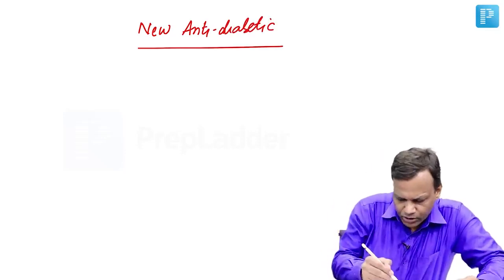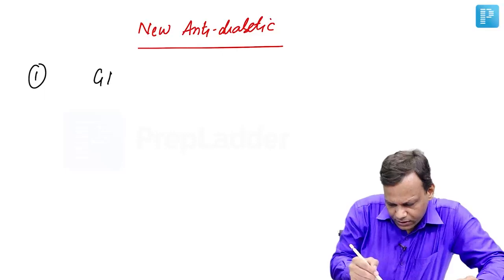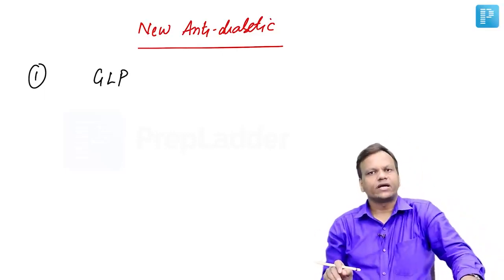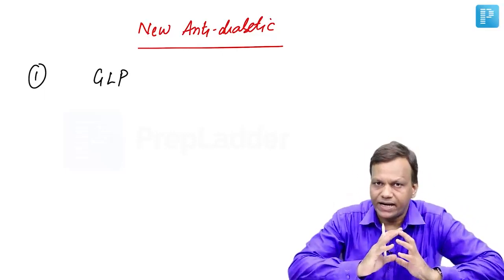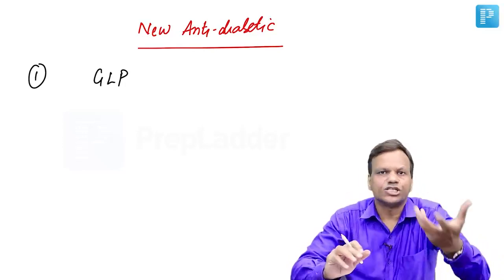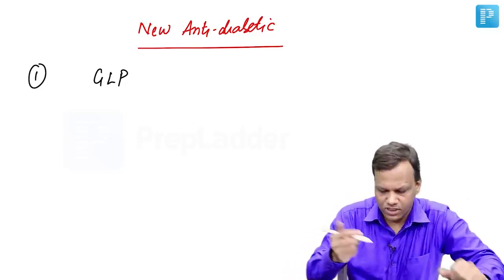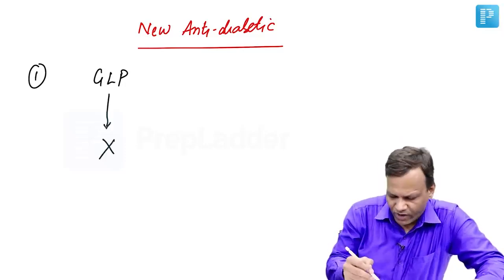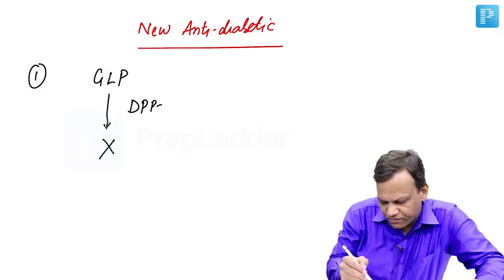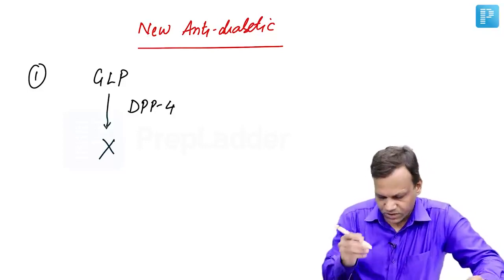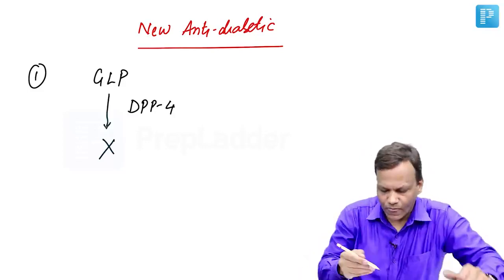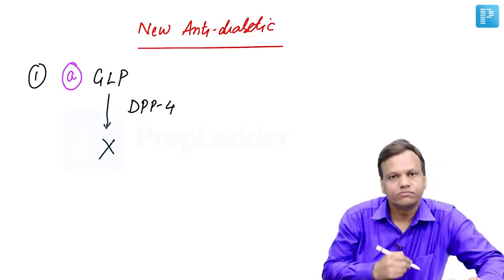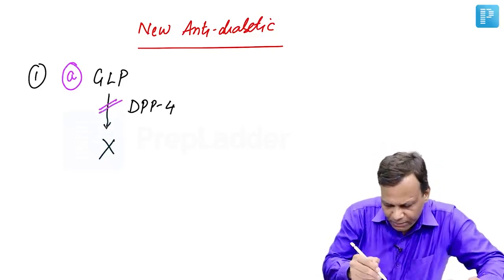The main target in the new drugs is an incretin known as glucagon-like peptide. Glucagon-like peptide normally results in secretion of insulin when we take food. After production, GLP is metabolized. It is broken down by an enzyme called DPP4. So GLP releases insulin. So we can give GLP from outside, or we can give a drug which inhibits the